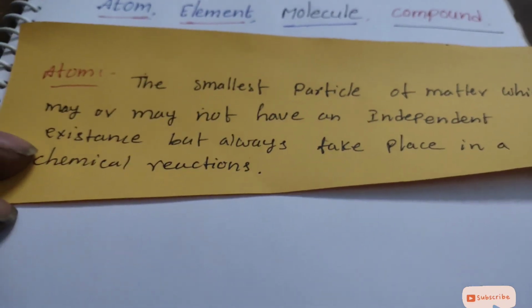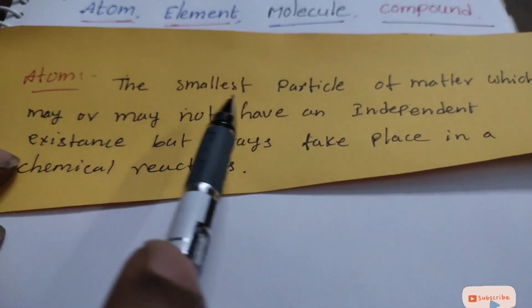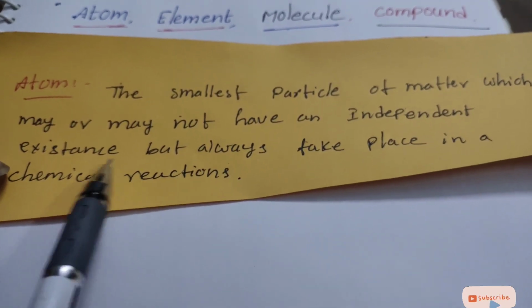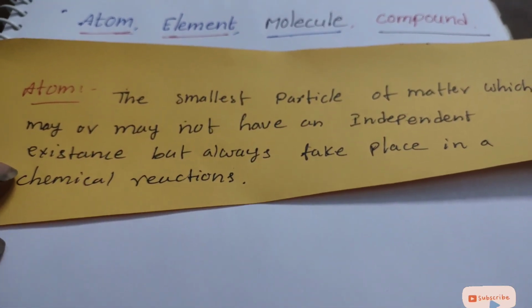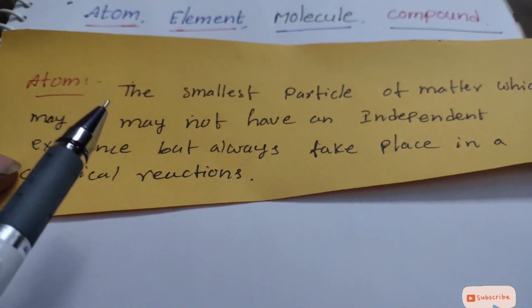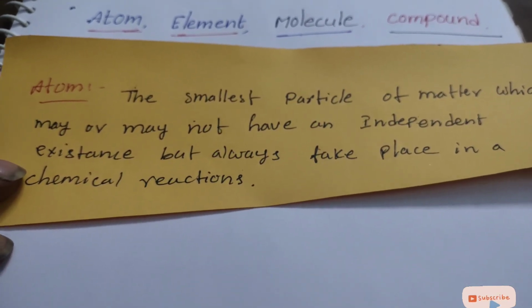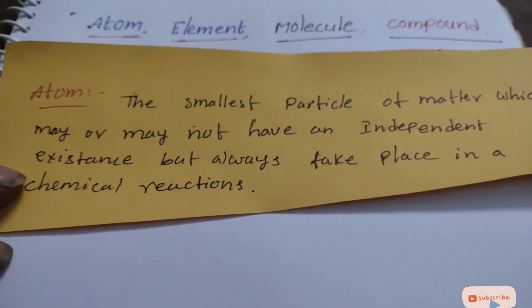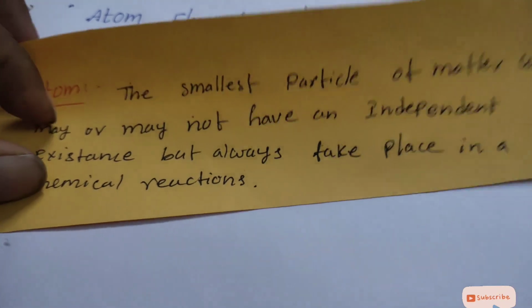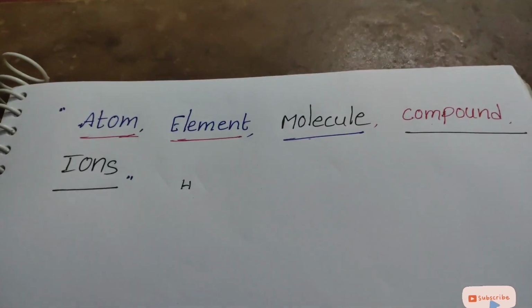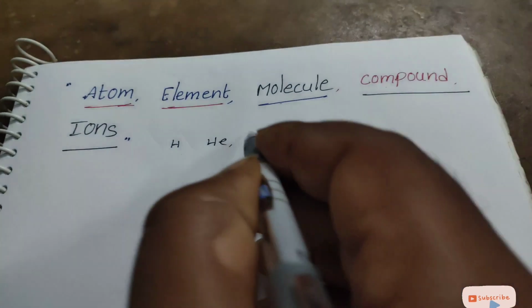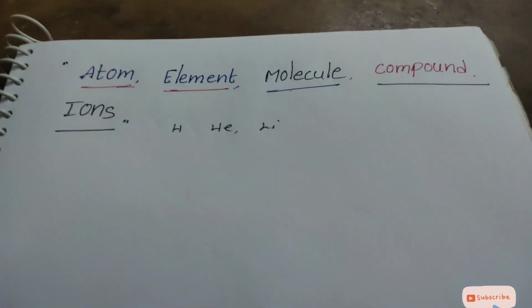The atom is the smallest particle of matter which may or may not have an independent existence but always takes part in a chemical reaction. So atom is the smallest particle of matter. It is the starting material, or the building material, to construct any matter. Here hydrogen is an atom, helium is also an atom, and lithium.